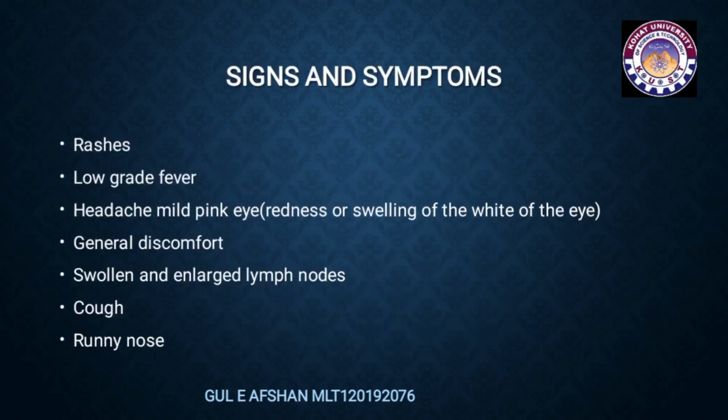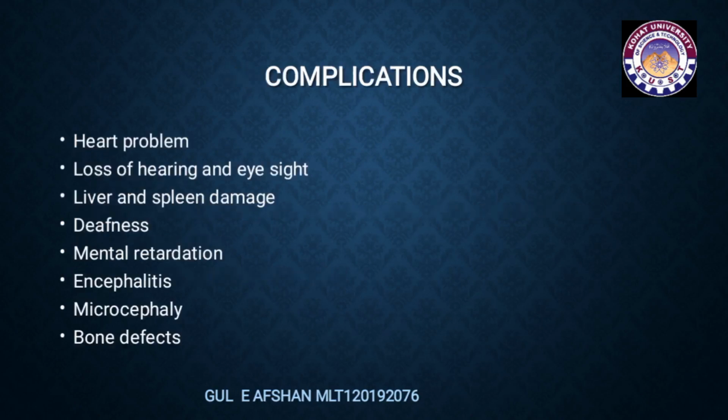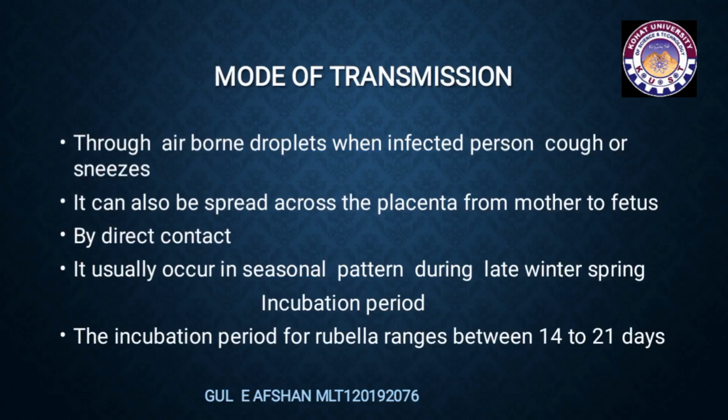Now it's the signs and symptoms of rubella virus: rashes, low-grade fever, headache, mild pink eyes, redness or swelling of the white of the eye, general discomfort, swollen and enlarged lymph nodes, cough, runny nose. Complications of rubella virus: heart problems, loss of hair and eyesight, liver and spleen damage, deafness, mental retardation, encephalitis, microcephaly, and bone defects.